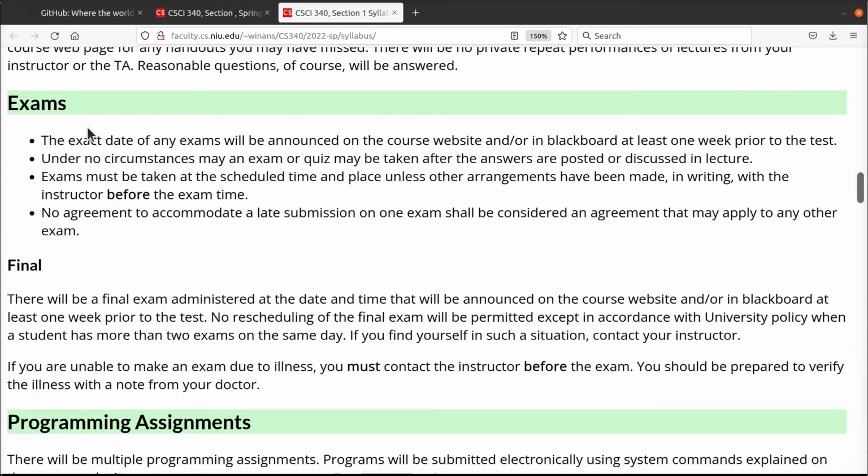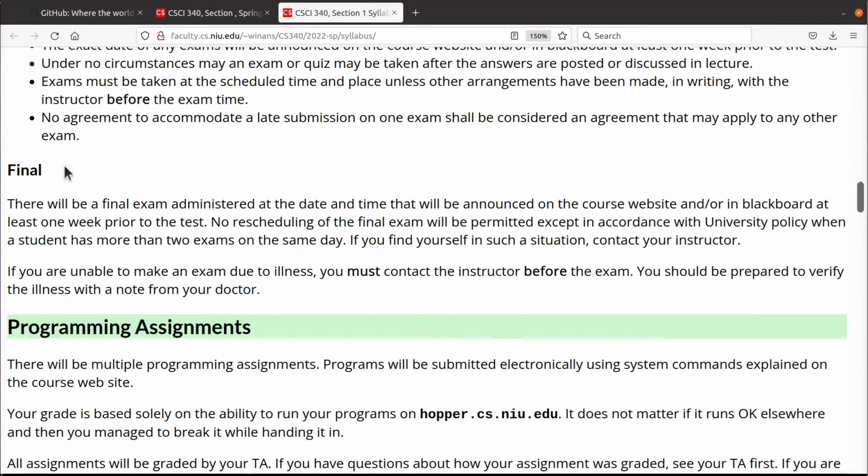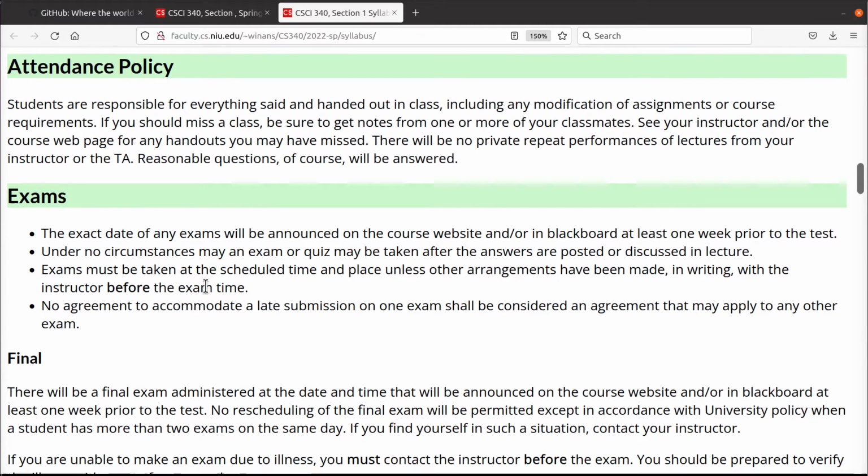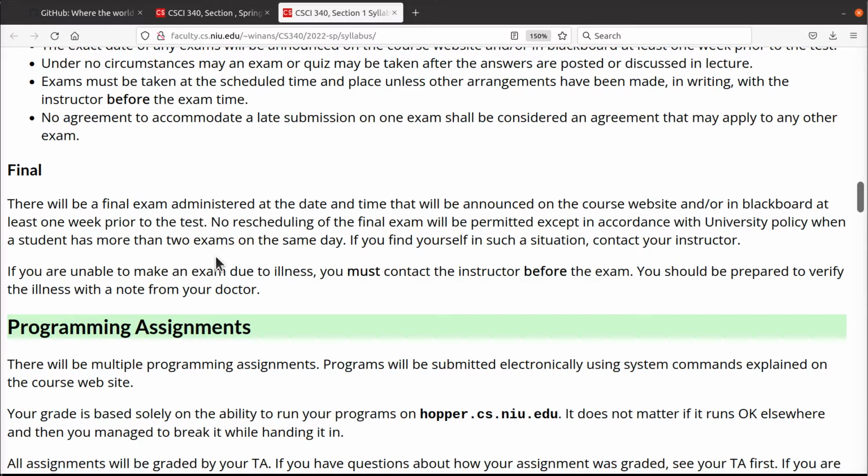Exams will be taken when the time is scheduled to be taken. If you miss one, you get a 0. You must, in advance, schedule an alternate place and time if you have a conflict or a problem that the university recognizes warrants doing so, okay? Same thing holds true with the final exam. The university has an official schedule for finals. I will announce it more than a week in advance for all exams. The specific dates and times will be announced more than a week in advance so that we all have a chance to know about these things, okay?